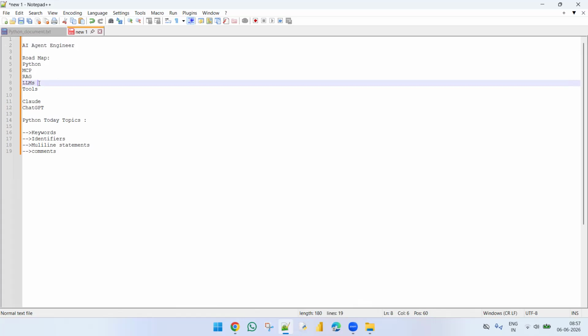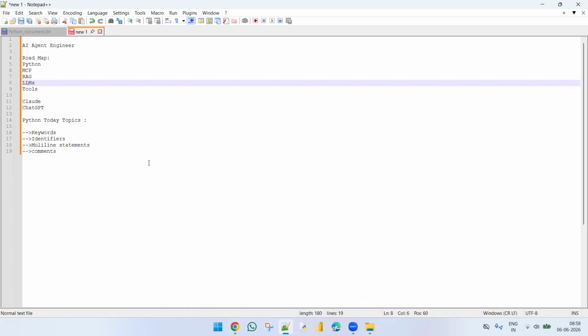For this, we can provide tools, MCP, RAG, Python. With the help of all these, we can make an AI agent work in a smart way. And this is the high level information of AI agent.